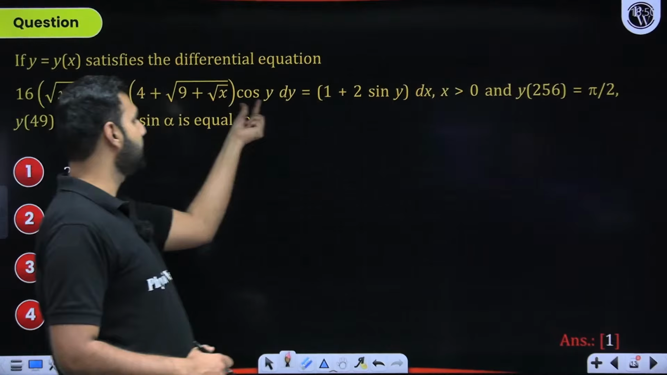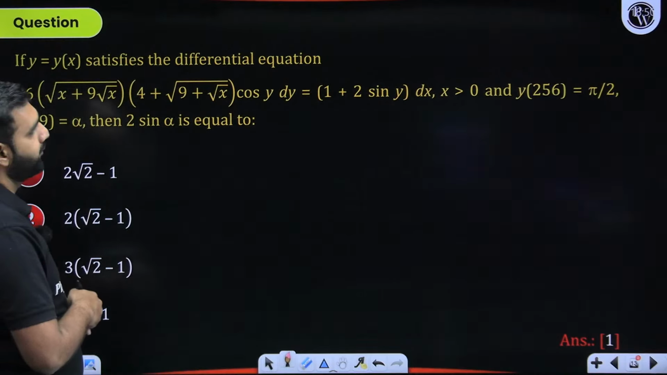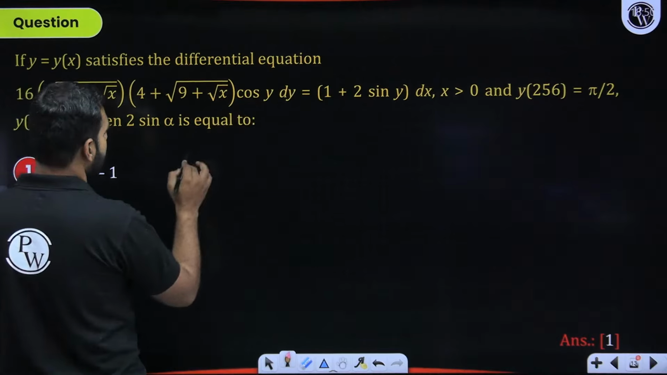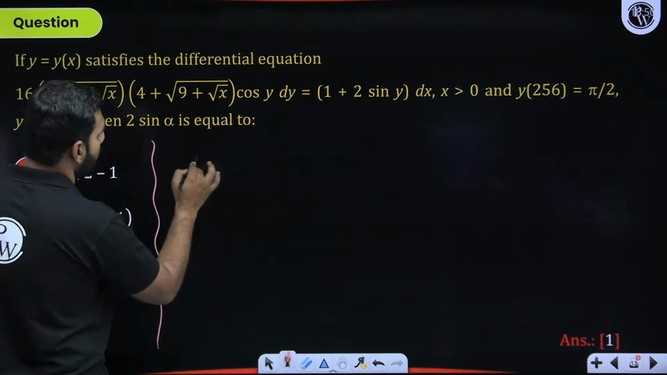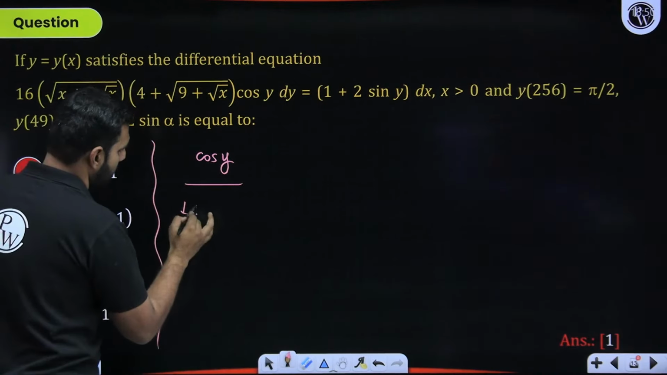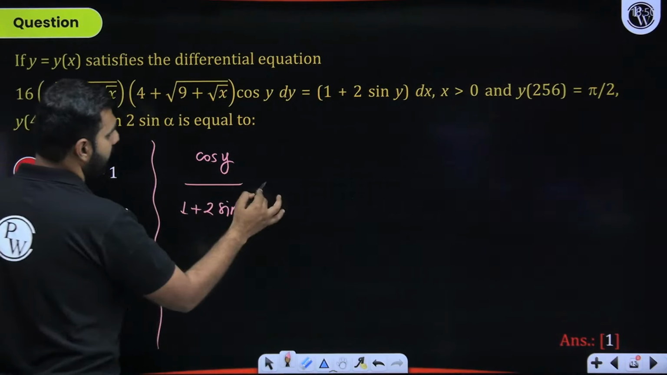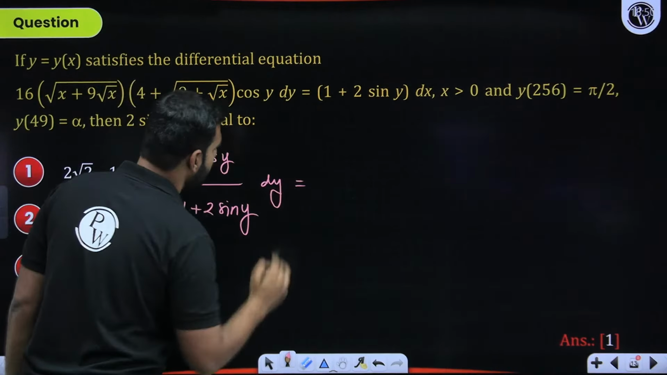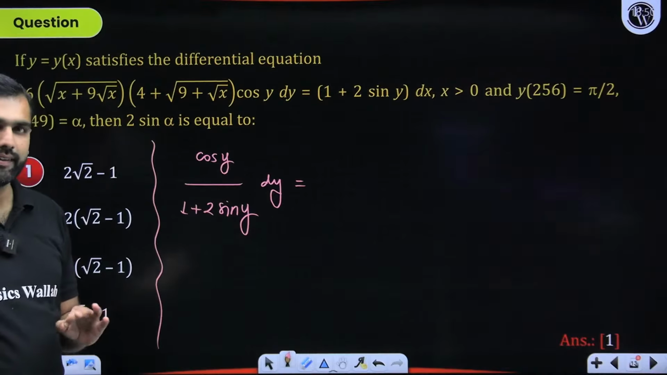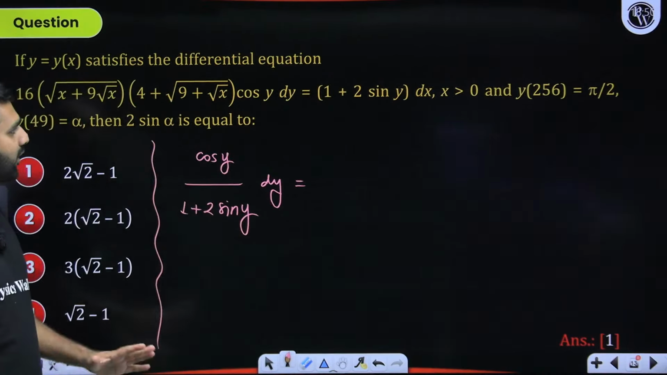So I'll keep the trigonometric part aside and I'll keep this part aside. So what I do here is I write it as cos y divided by 1 plus 2 sin y dy. That's the first part. Is it making complete sense here? Are you understanding it? Cos y upon 1 plus 2 sin y dy. Everyone with me on this?